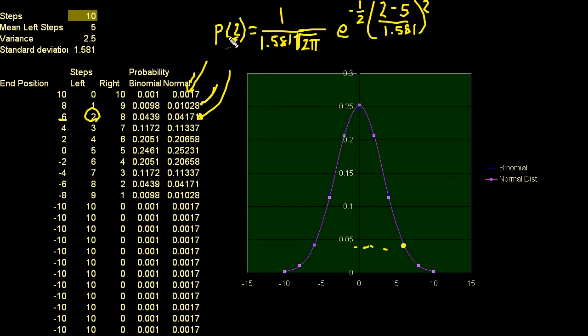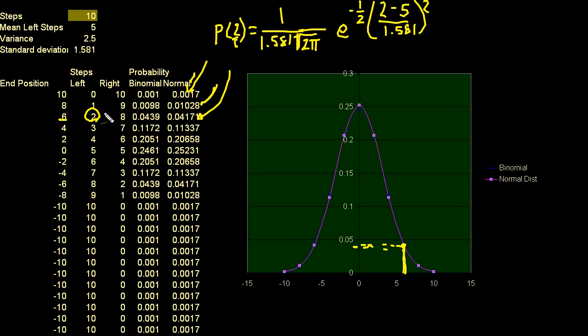So I told you in the last one, this right here just tells me this value up here. And I assume that if I want to know this exact probability, it's the area of this. And if I just take one line, the area is 0. So to be exactly 2 feet away, remember, in this case you can only be 2 feet away because we're taking very exact steps.